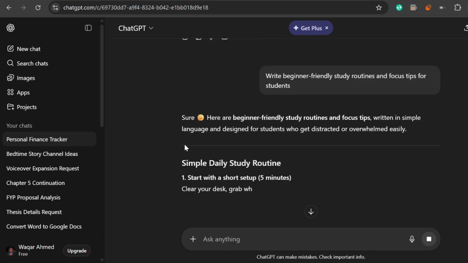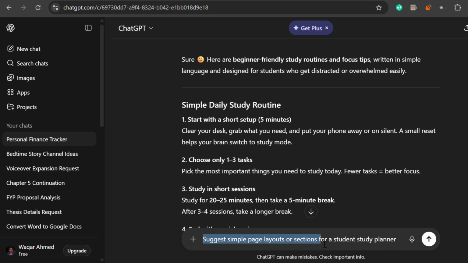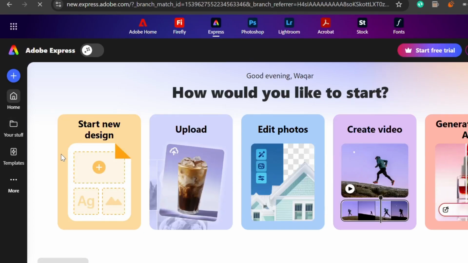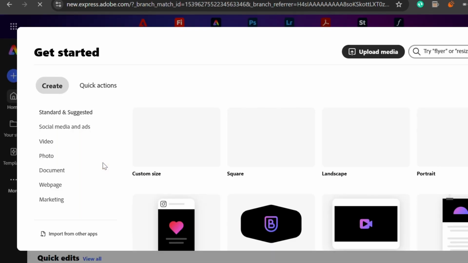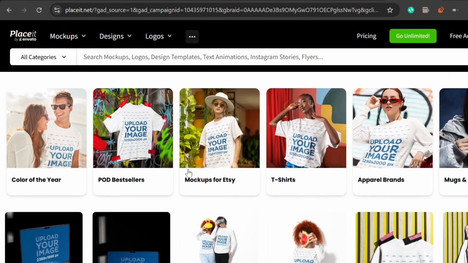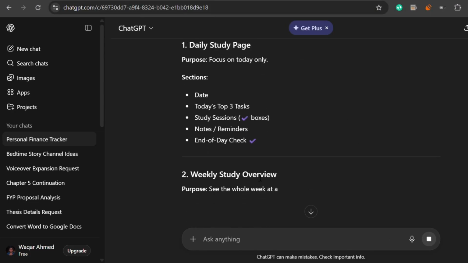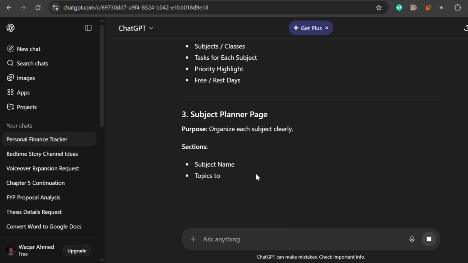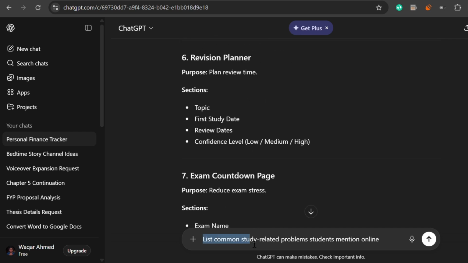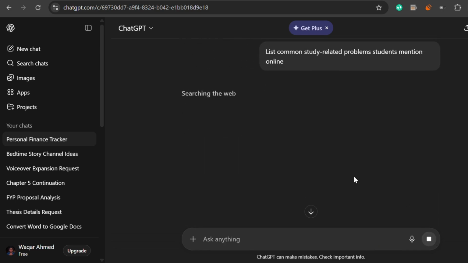And for planner pages, suggest simple page layouts or sections for a student study planner. Once the content is ready, I'd design it in Adobe Express, export it as a PDF, create mock-ups in Placeit, and upload it to Lemon Squeezy. Before posting the product anywhere, I'd use ChatGPT to understand what students actually talk about. List common study-related problems students mention online. That helps me recognize which Reddit threads are relevant.